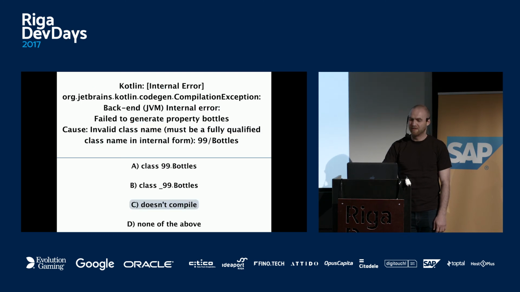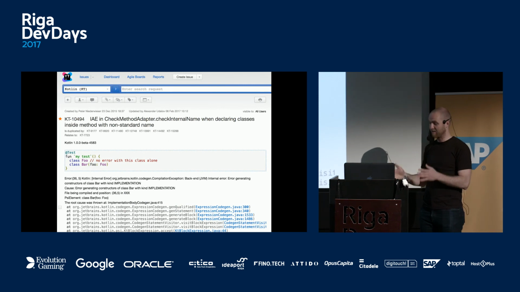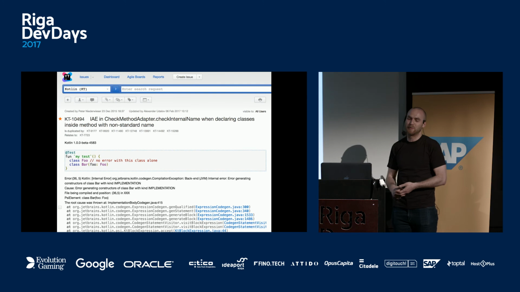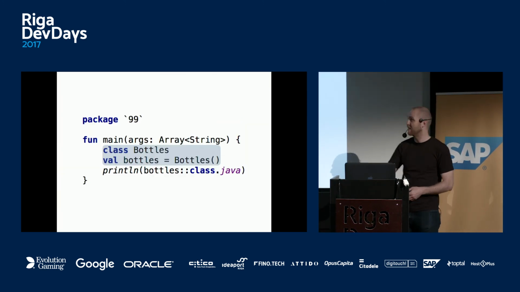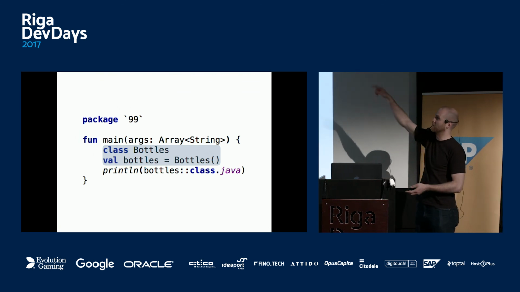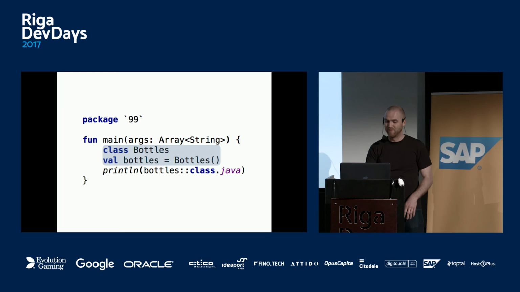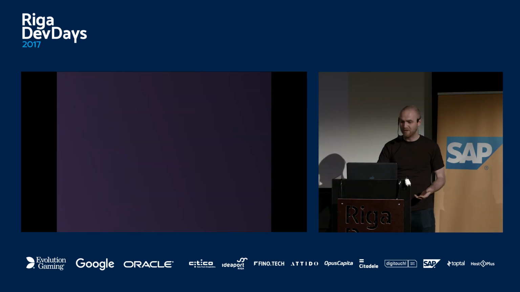Doesn't compile. Compiler explodes. It's a bug really. This is not a fair puzzle. It's just compiler explode. The whole point of this is that Kotlin is ready for production, but it has more bugs than, let's say, Java probably. So you're more likely to stumble into something in some corner case. So here it actually should work, because if I move those classes inside main, then everything compiles. So the lesson is that it is a nice language, I like it, but there are some problems and you can find them.